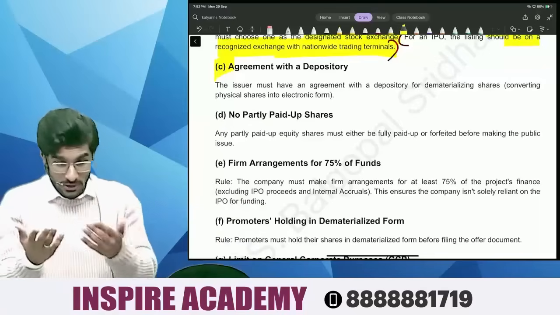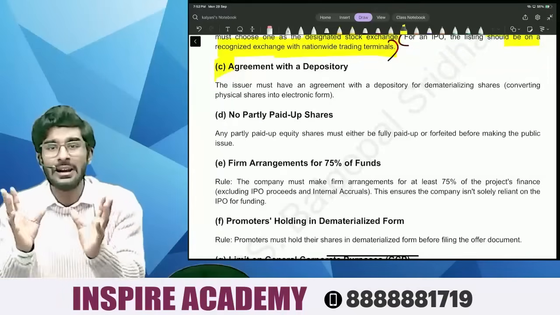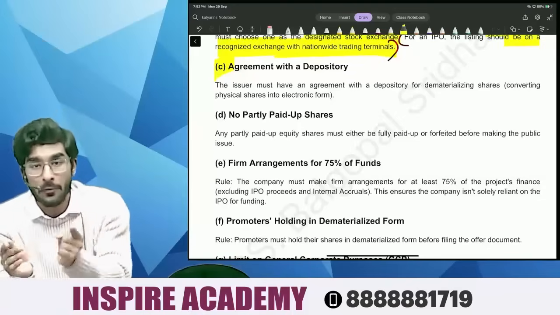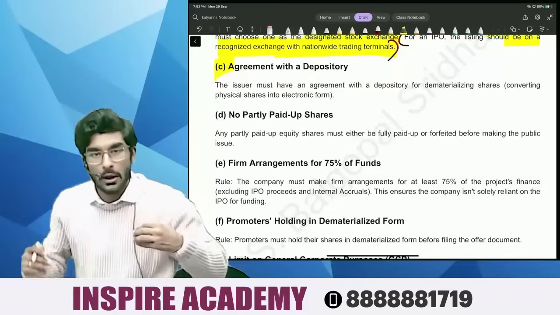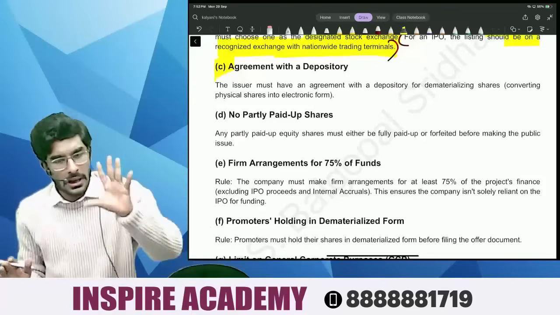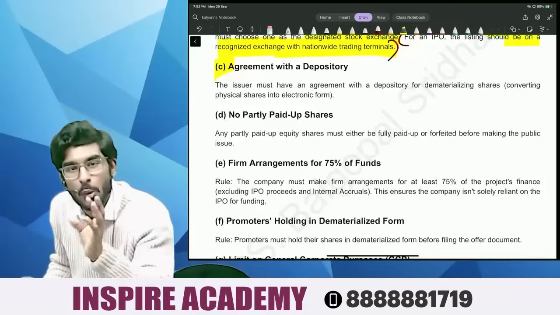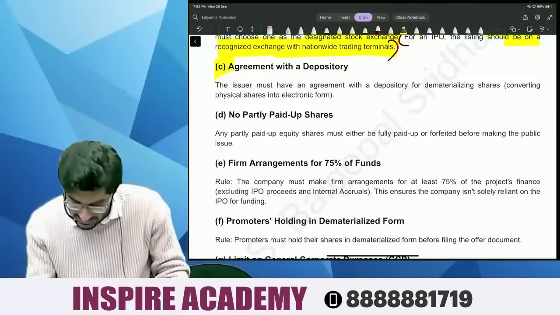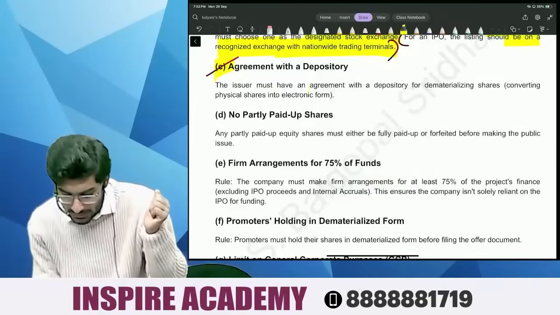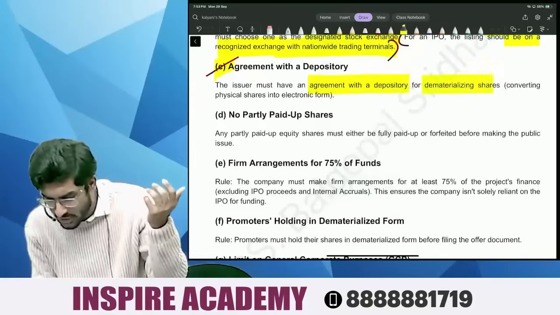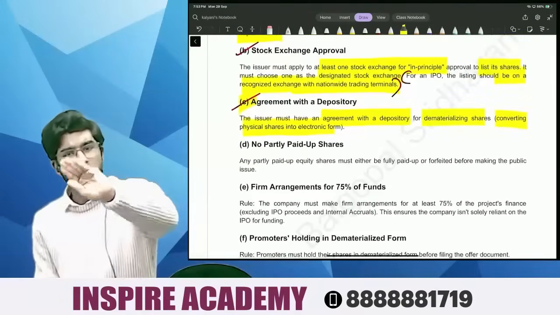Now, who is responsible for making sure all the shares are held in demat account, all the shares are held in electronic format? Depository. So depository will ensure that whatever shares are issued by Lenskart, it is held completely in electronic format. For that, people, you require the approval of depository, yes or no? Yes. So number three is, the issuer must have an agreement with the depository for dematerialization, that is converting physical shares into electronic format. So three conditions, very simple.